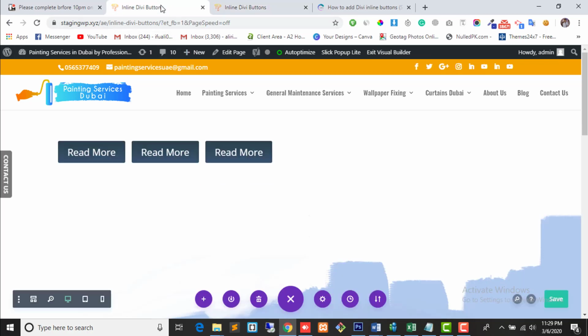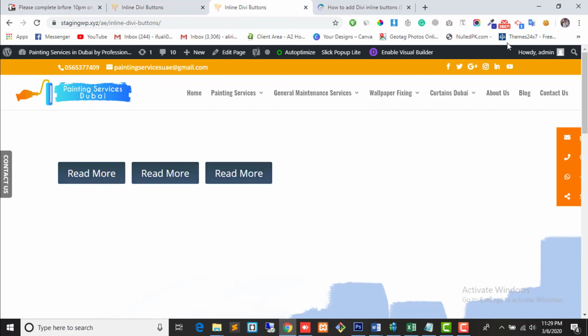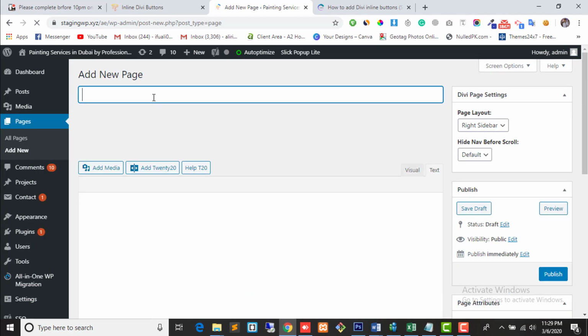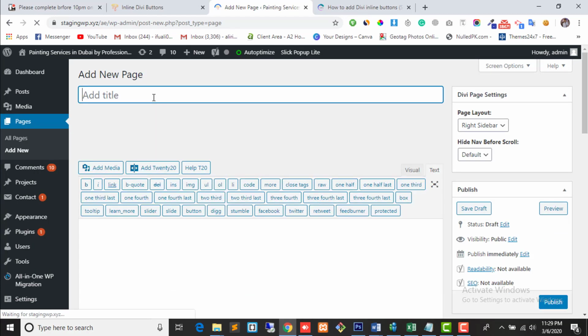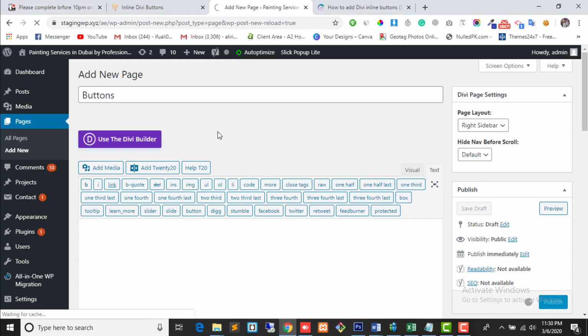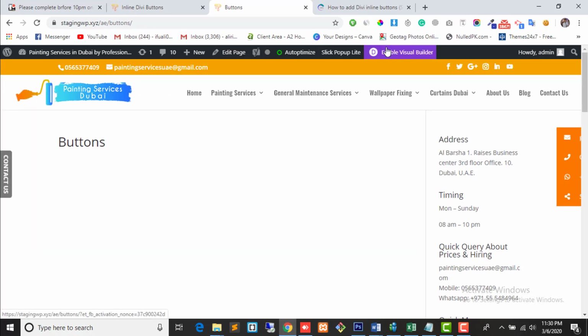So let's start. First you need to log in to your WordPress website. When you are logged in, you can see this top admin bar. Create new page. Let's name it buttons. This view is big, sorry about that. Publish this. Click on enable visual builder.